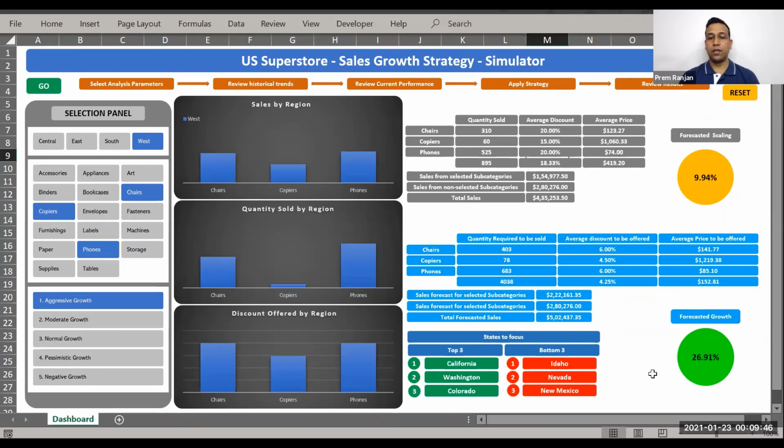We can also focus on states like Idaho, Nevada, and New Mexico, where the sales have not been great for this subcategory of product. And we can see what is going well in the green states and try to replicate the same in the red states. And that will help us achieve our target growth.